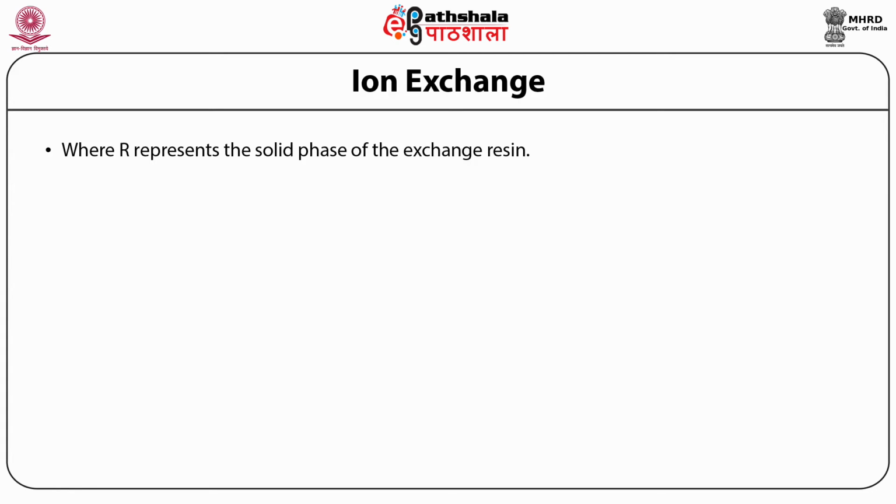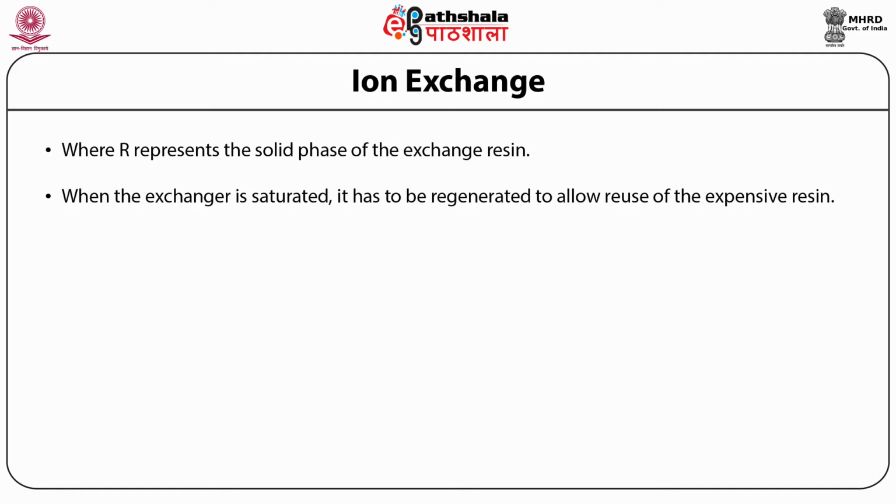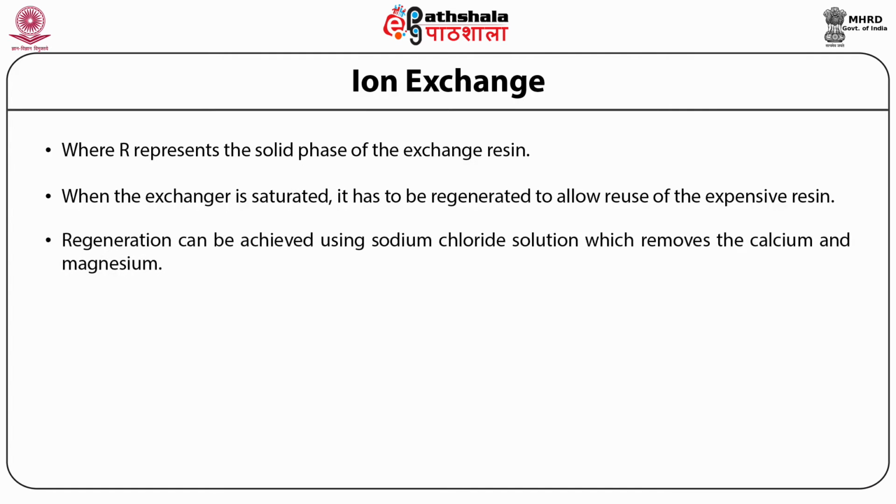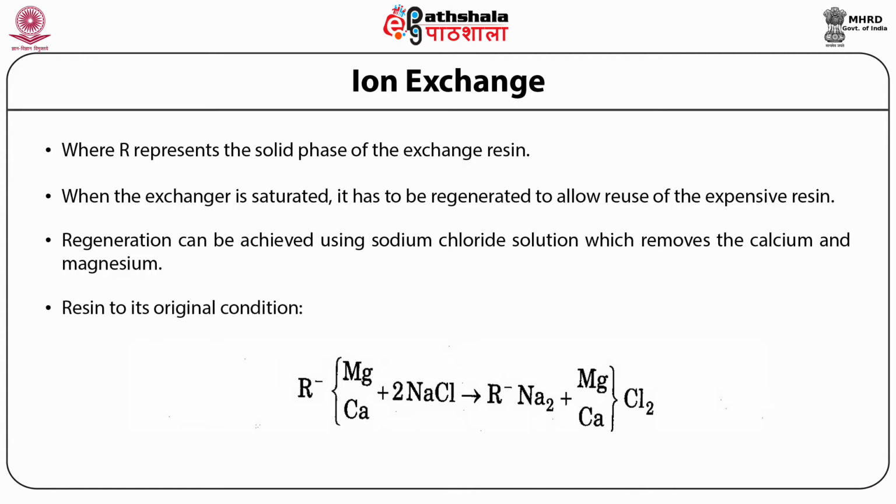exchange resin. When the exchanger is saturated, it has to be regenerated to allow reuse of the expensive resins. Regeneration can be achieved using sodium chloride solution, which removes the calcium and magnesium and brings the resin to its original condition.